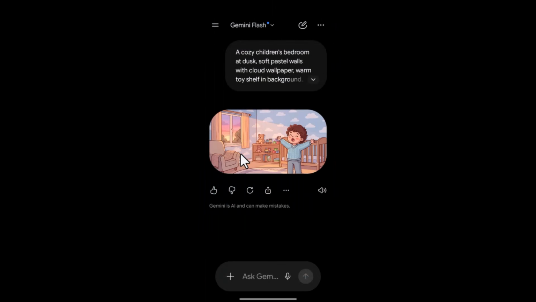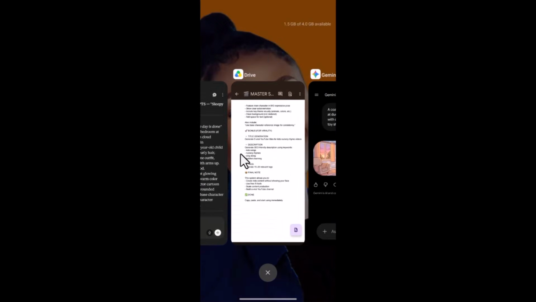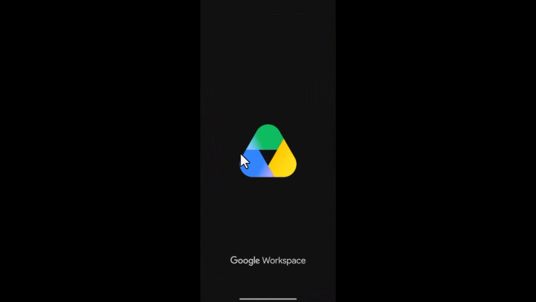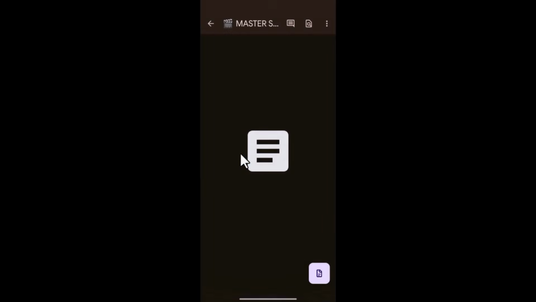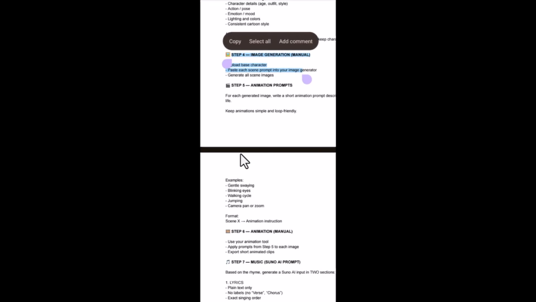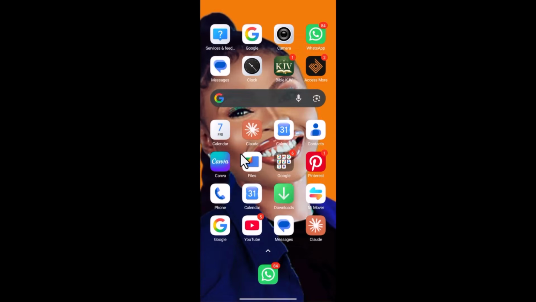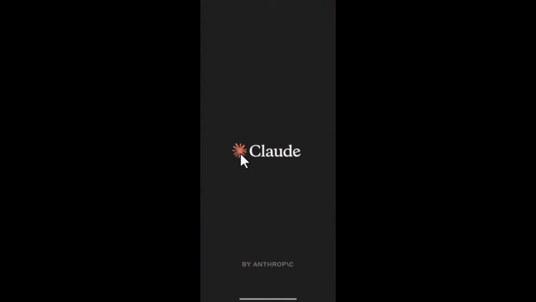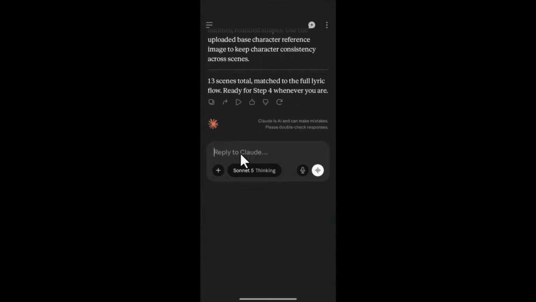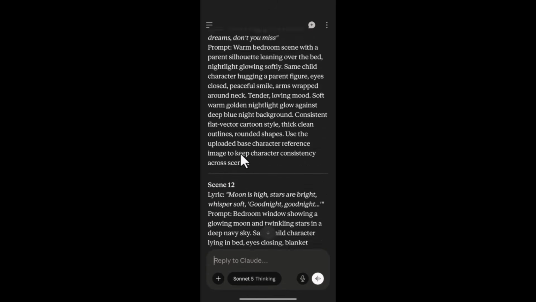So now we want to generate our images one by one, that is manually, from the master prompt you already have. The master prompt says you should upload your best character, paste each scene prompt into your image generator, then generate all the scene images. So I'm going to generate a few. I'm just going to generate 2, and then you continue from there. You can generate from your own end. This is just to give you a guide on how to maintain consistency across all your scenes.